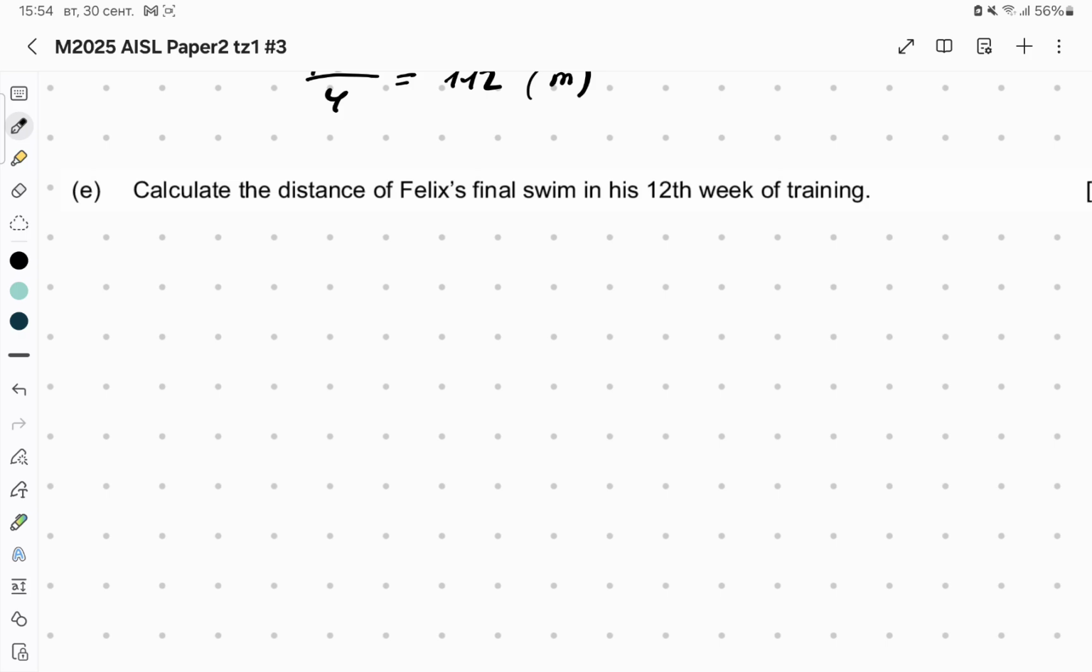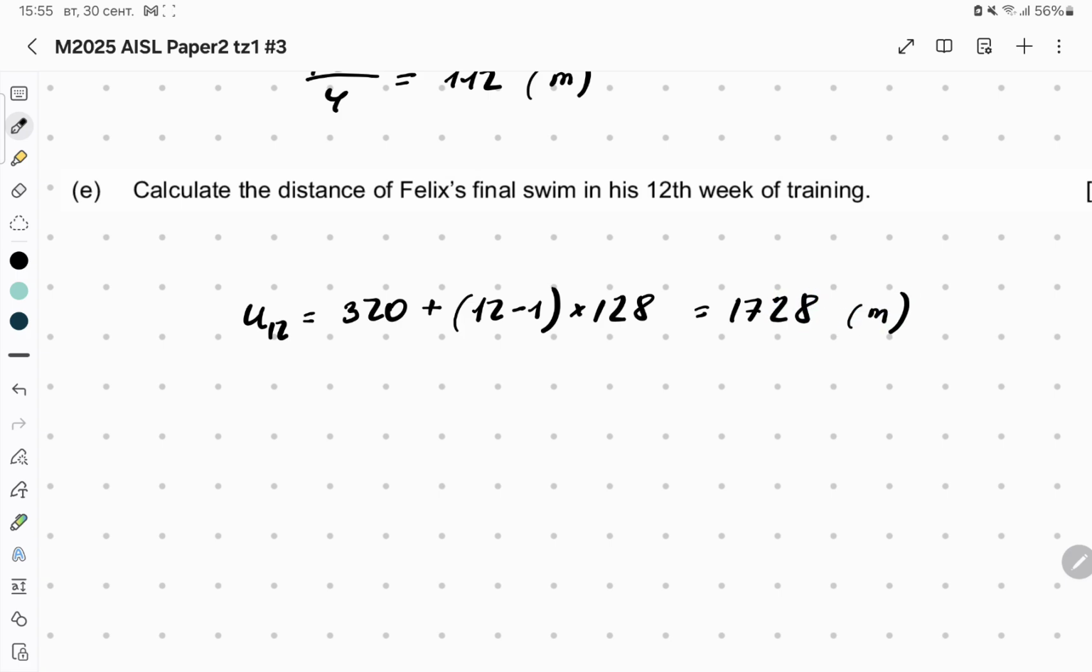And the last part of this question says: calculate the distance of Felix's final swim in his 12th week of training. Final swim. We can find U12 using the same formula. So 320, it's his first term, right? Plus 12 minus 1 multiplied by the common difference. So we will get the value of 1728 meters. It's per week.